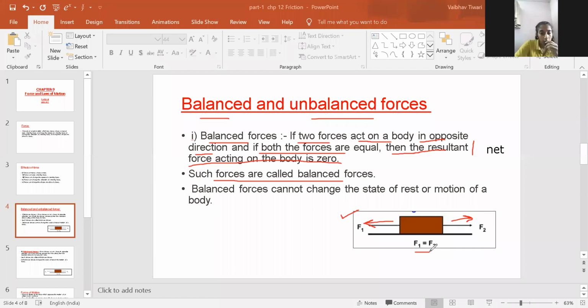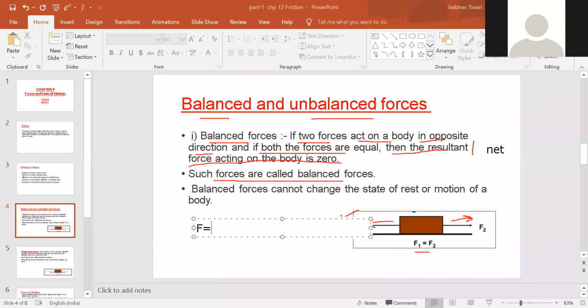Sir, the body will not move to any one side, because the force acting on them is equal. And we know that to find the equivalent force, we have to add the forces if they are in the same direction, and subtract the forces if they are in opposite direction. So here they are in opposite direction, so we will subtract them.